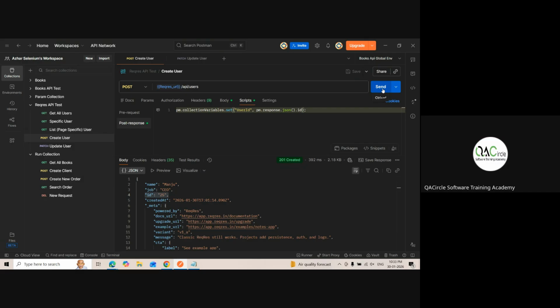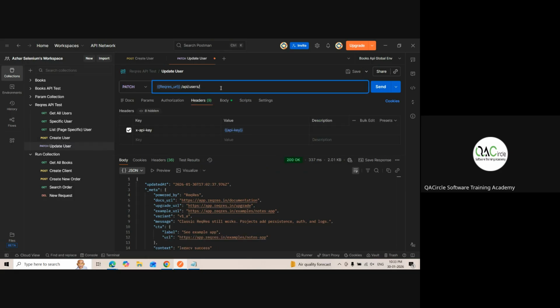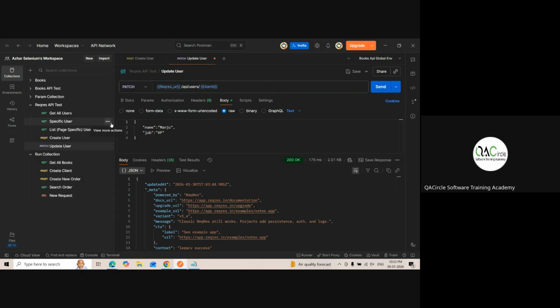So now if I just click on enter, post, see, 757. Now if I click on update user, can I use the user ID? See? If I click on send, will it work? Now I want to see whether the job is corrected to VP. Should I use a get request or post request?